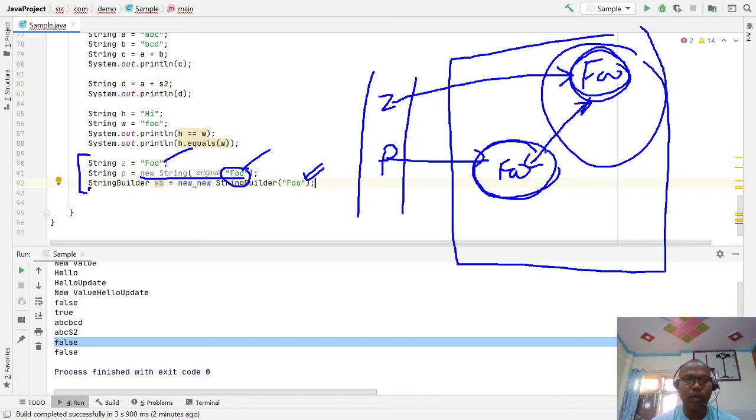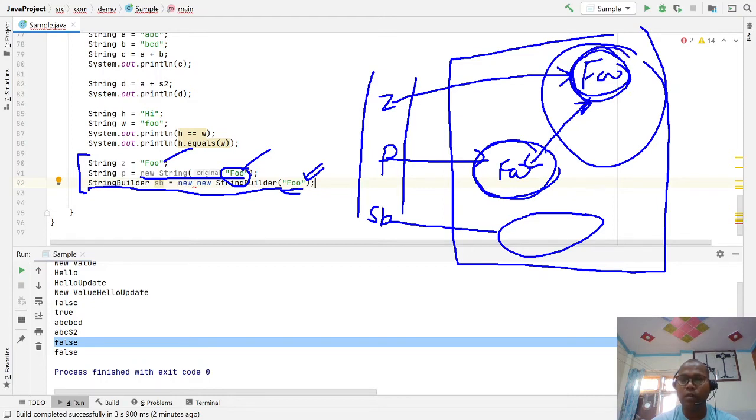Sometimes we create a string builder or string buffer, like the sb object, then a new string buffer is created with the content of foo. This is a string literal already placed here.